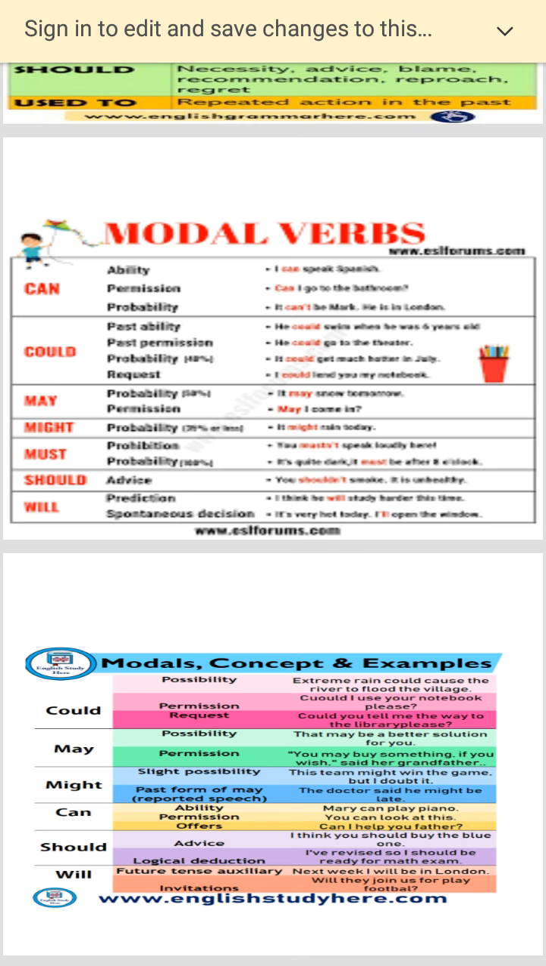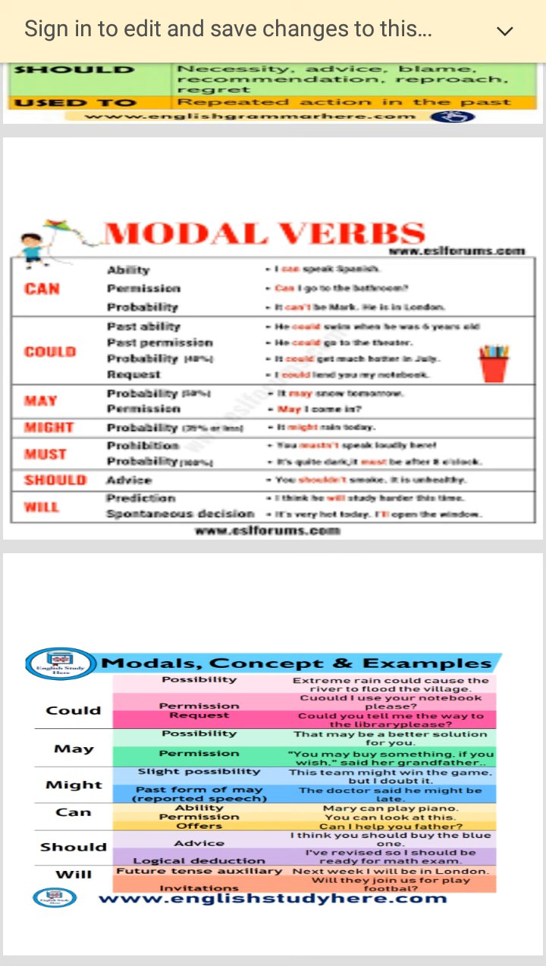Could denotes past ability, past permission, and probability. So can and could, you can understand. Could is the past tense. So you could go to the college. So that is another way of using the sentences. You can check the PPTs.